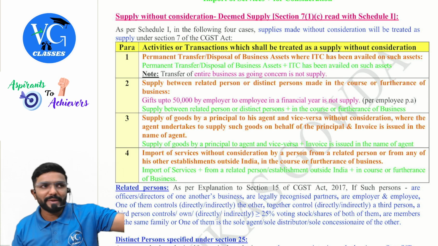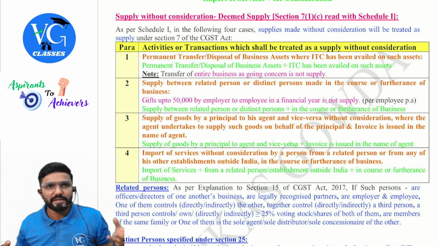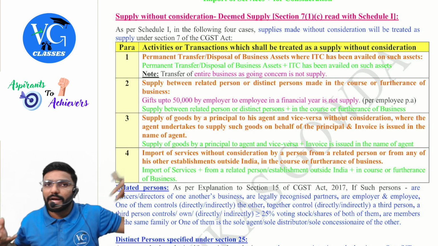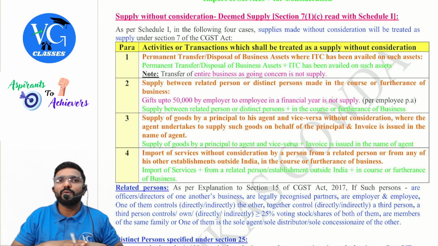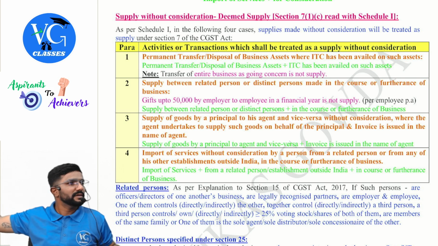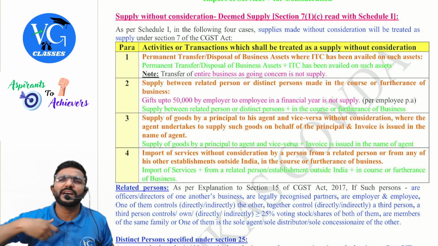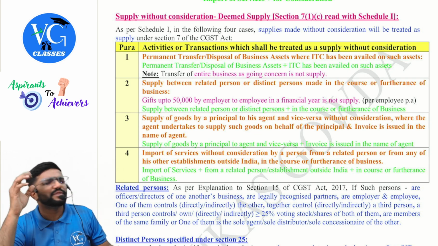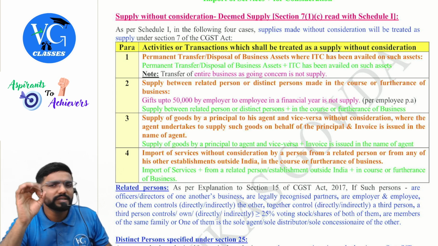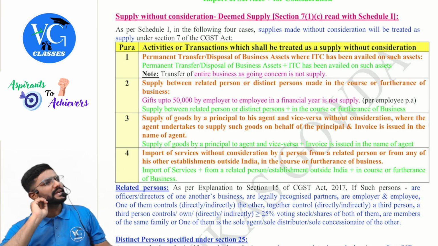Sir, I had purchased an asset to use it in my business. I had paid input tax on it. I have claimed input tax credit. Now I am giving this asset free of cost, or I am just putting it for scrap without any value. Is it a supply? Yes, it is a supply.